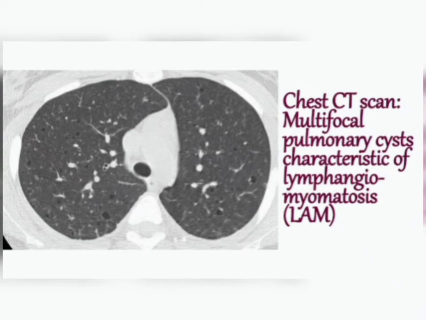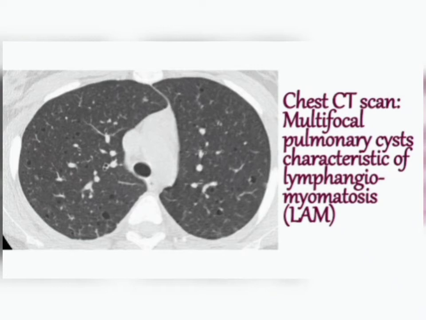Lymphangio means lymphoids and angio means blood vessels. So lymphoid and blood vessels and myomatosis, along with the muscles involved. These three together form the LAM. It is a kind of disease which occurs in case of tuberous sclerosis. LAM, that is lymphangiomyomatosis. In that you get the pulmonary cyst.